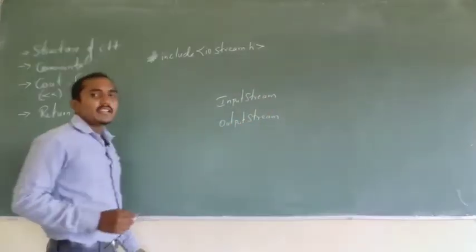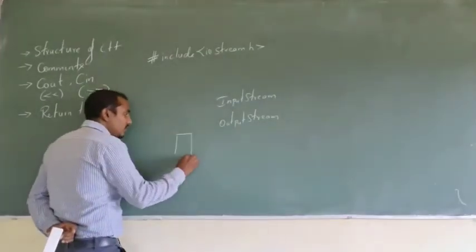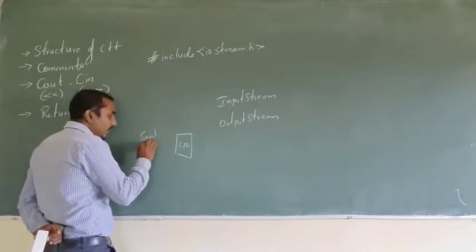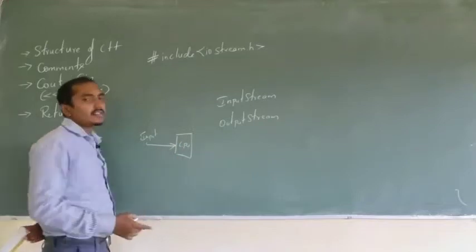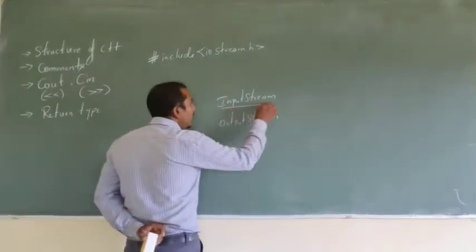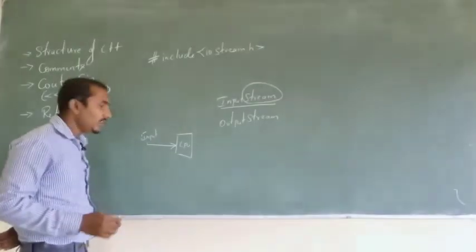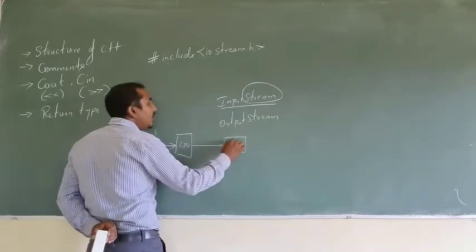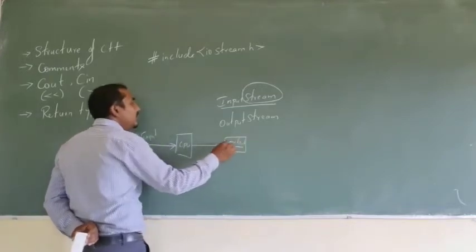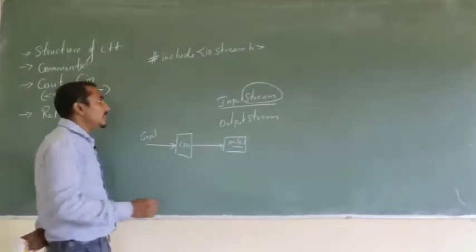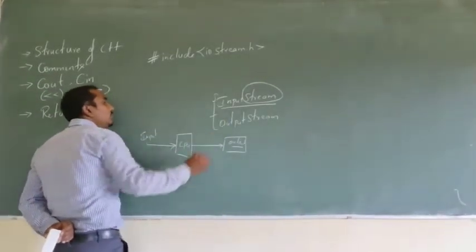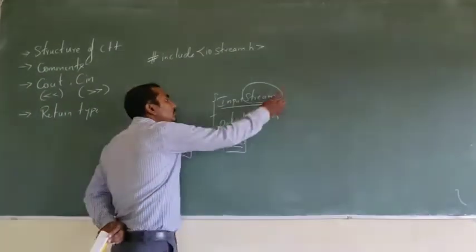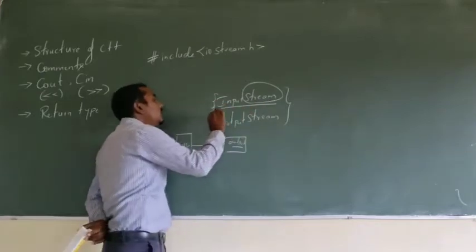Whenever I say input stream, if you consider the CPU, from any kind of input device, if the data is flowing into the CPU, then that is nothing but input stream. Again, when data is processed and it is written onto any kind of output device, then that is called output stream. These are two different types of predefined classes, and these classes are used to perform inputs as well as outputs.